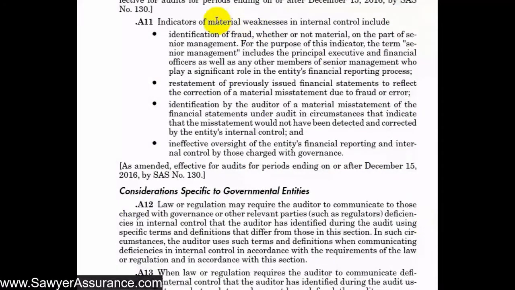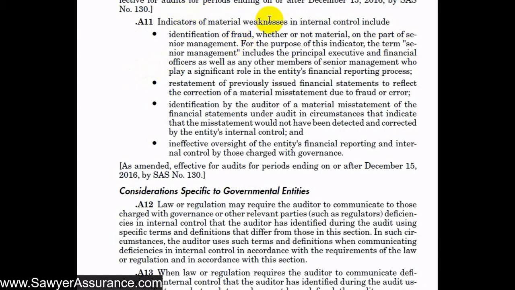And so indicators of material weaknesses in internal control include the following bullet points here. Number one, indication of fraud, whether or not material, on the part of senior management. Because, of course, this means that there might be override of controls and such to the point that it's pervasive across all of the financial statements. So there may be a material weakness there, as there's a risk that all accounts might reasonably possibly be materially misstated as a result of this fraud and the management override likelihood.